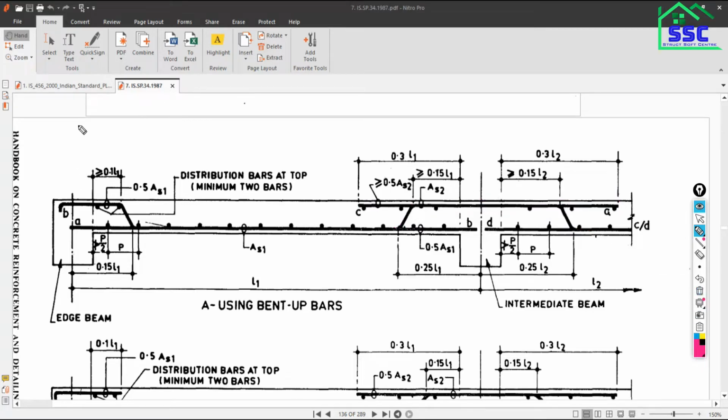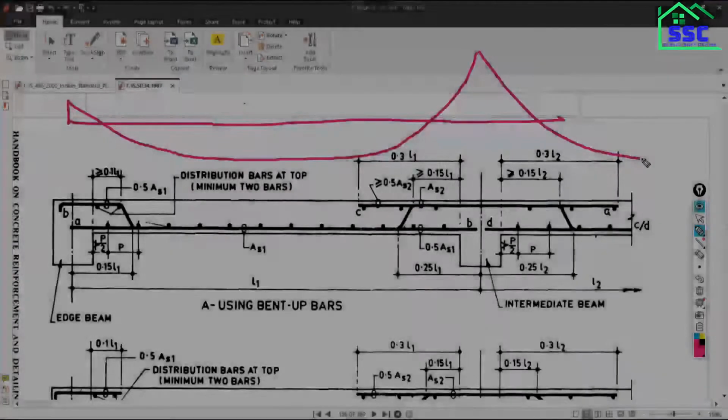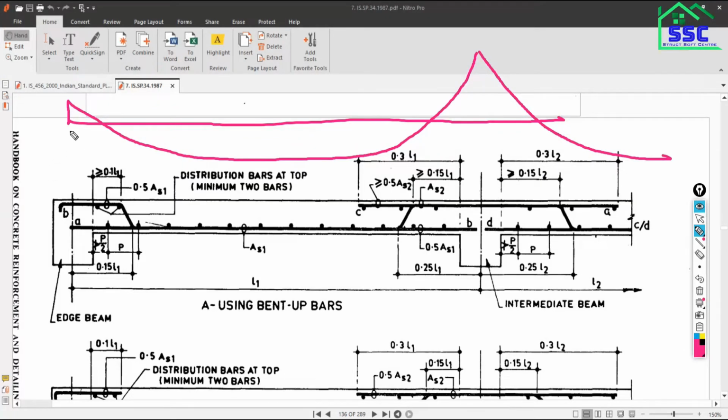Actually, I have explained these points many times. So here the moment is like this. See, this spacing is less. Your moment nature is going to change from sagging to hogging. So this is the change point, and up to the change point, and a little bit beyond it, you have to provide the curtailment, or we can say you have to bend up the bar.